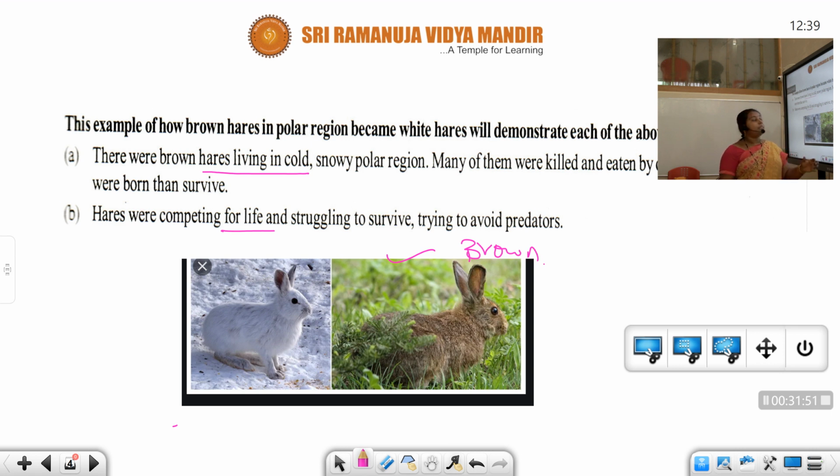And in course of time, then what happens? See students, there are brown hares living in the cold, snowy polar region. Many of them were killed and eaten by the predators. It is very tough for the brown hare to survive, right? Hares were competing for life and struggling to survive, trying to avoid the predators. So every organism wants to escape from danger, right? It doesn't like to face danger.